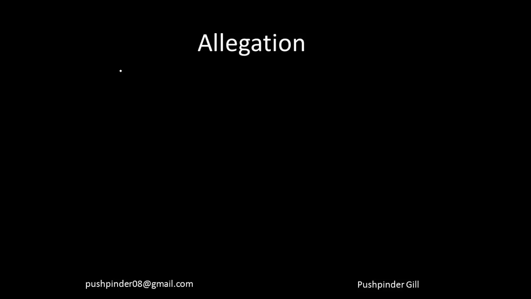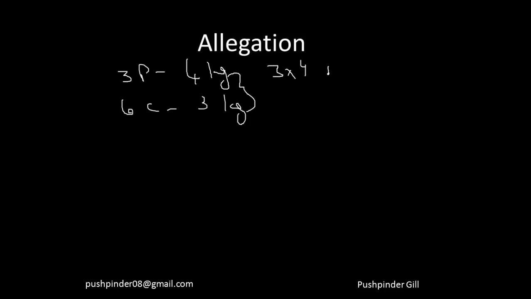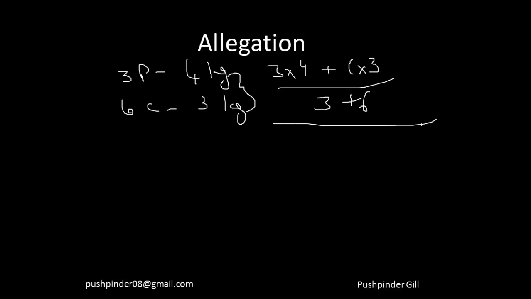Let's suppose I say, okay, 3 pigs weigh 4 kg on average, 6 cows weigh 3 kg on an average. So how are we going to calculate the average weight of cows and pigs? You will say 3 into 4 plus 6 into 3 divided by 3 plus 6. So this is the way you will calculate the average weight of pigs and cows both.